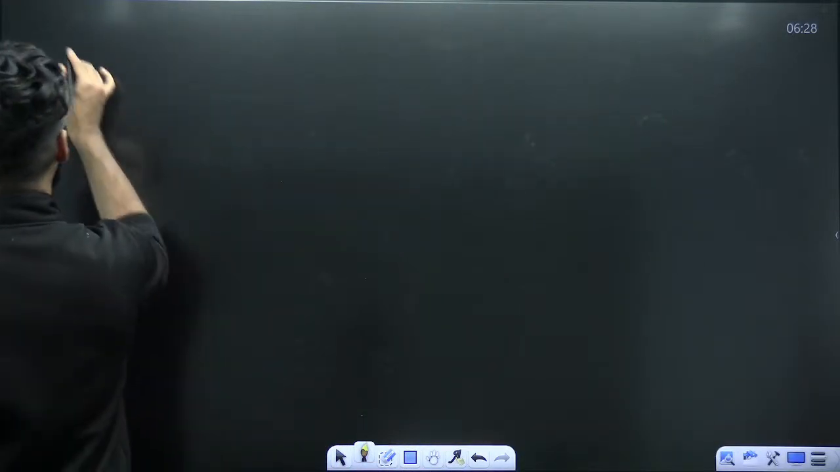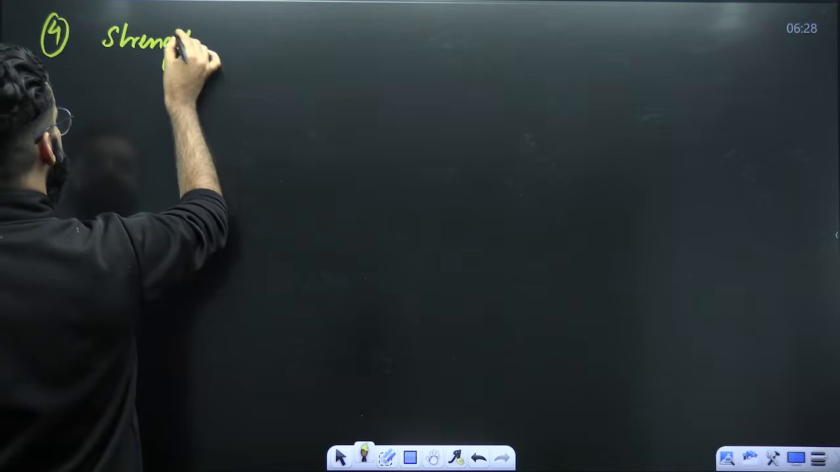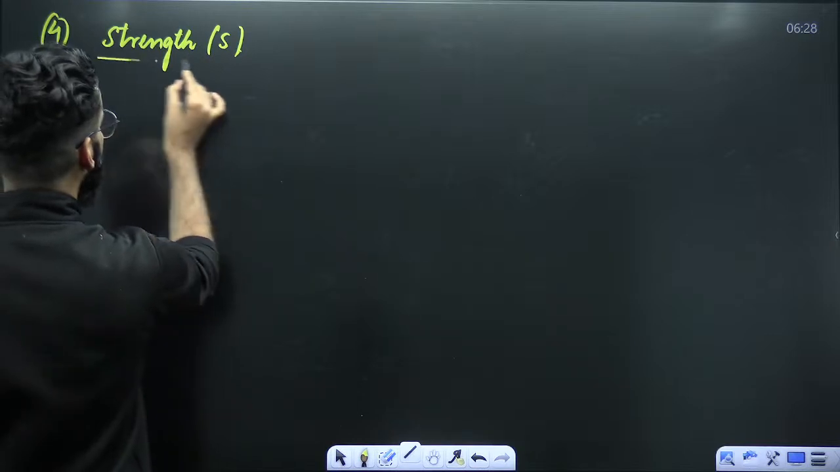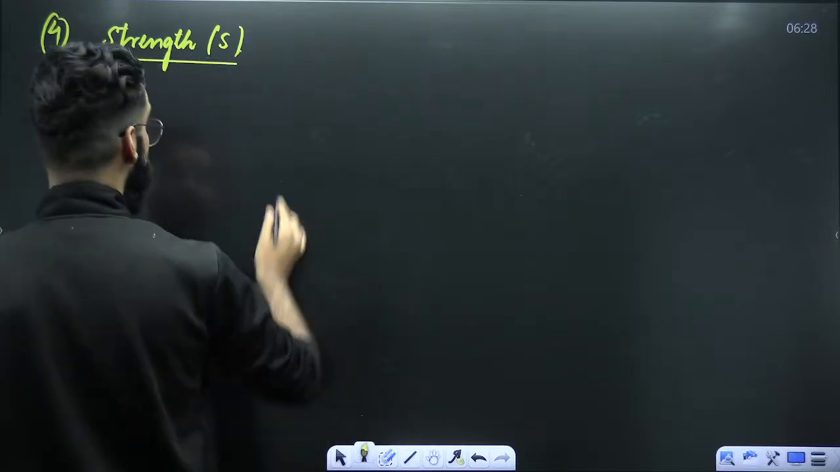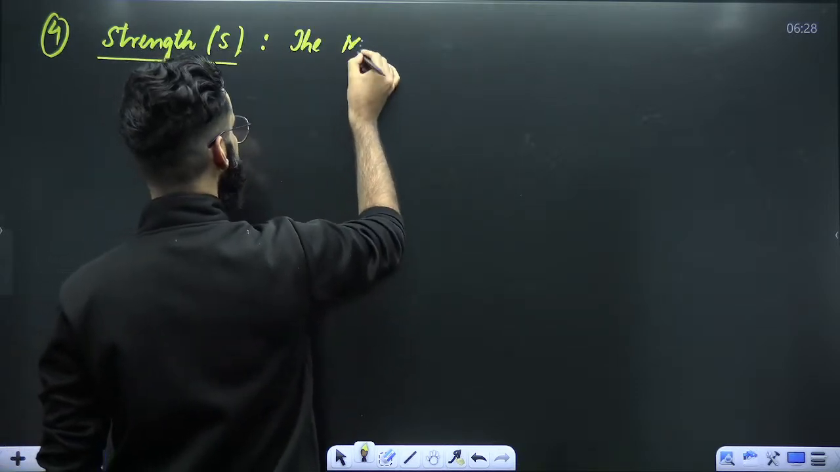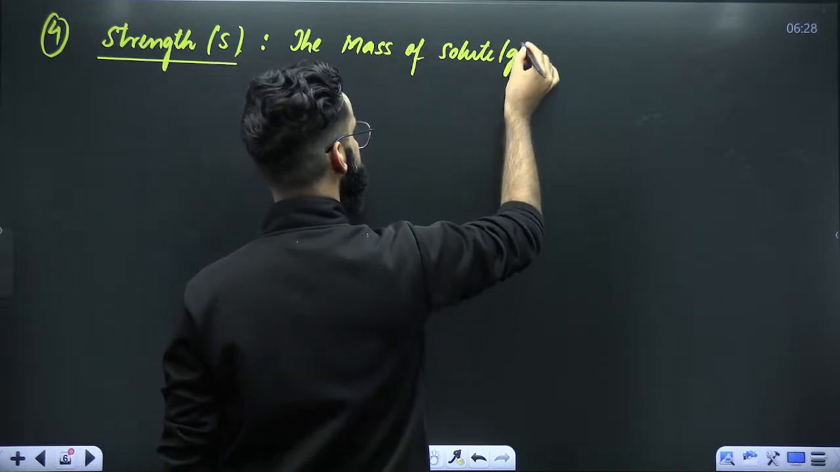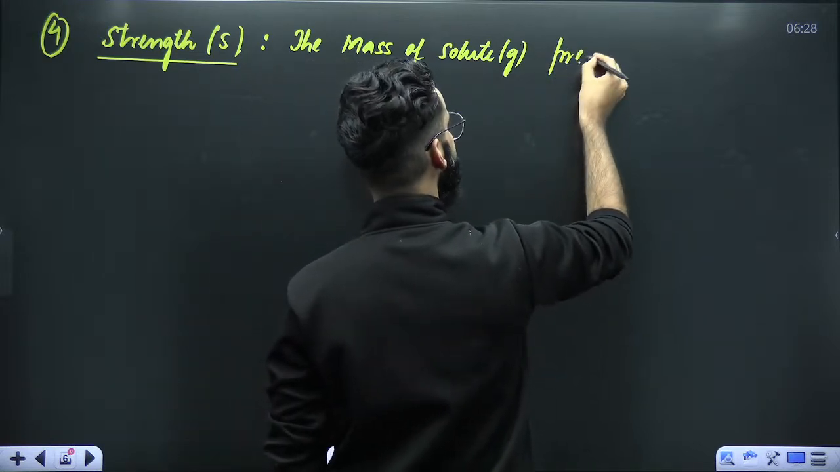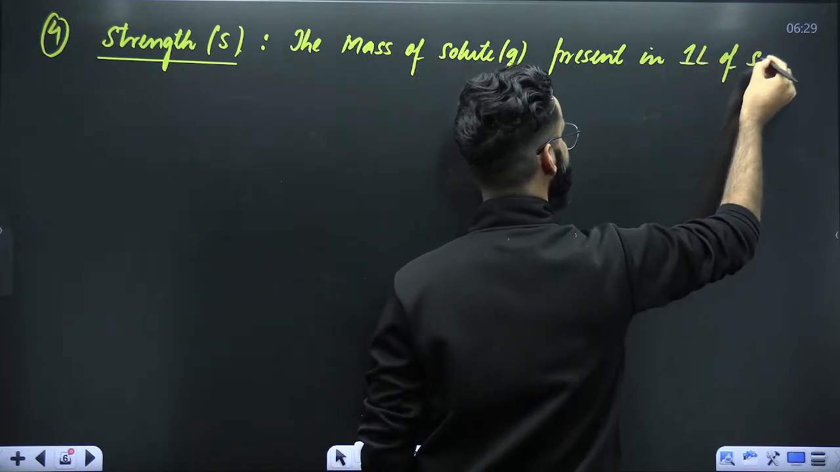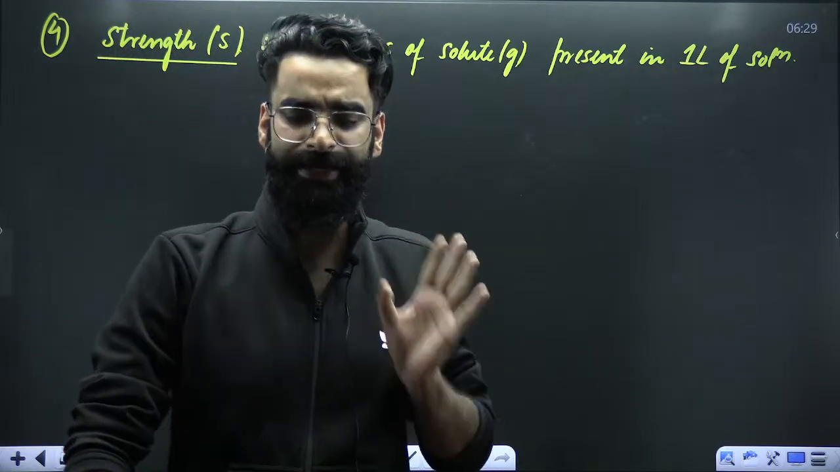Now, my dear students, there is a fourth concentration term, which is strength. Strength is denoted by capital S. How do you define strength? Strength is also defined in simple terminologies. It is defined as the mass of solute, in grams, which is present in 1 liter of solution.